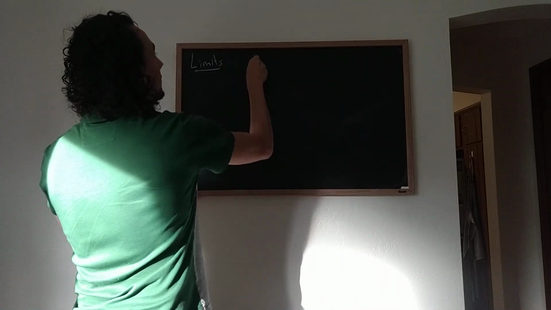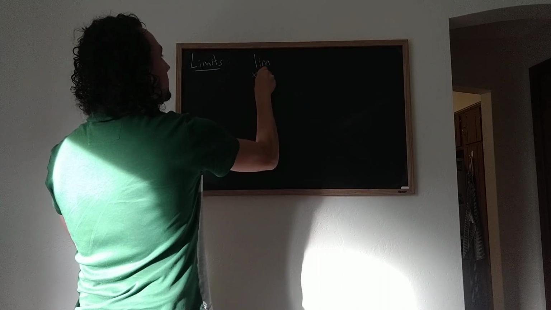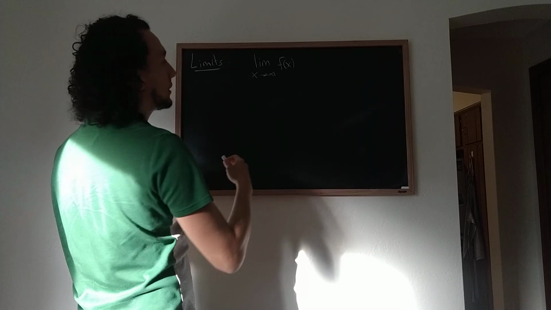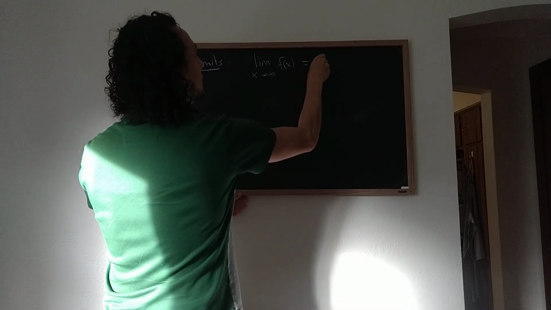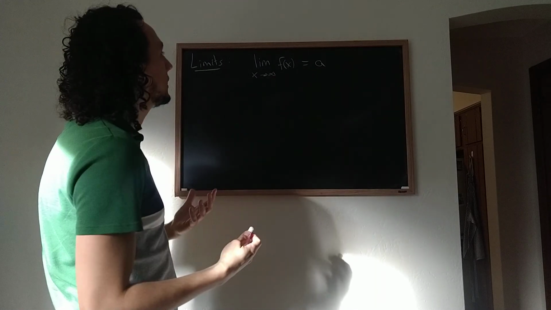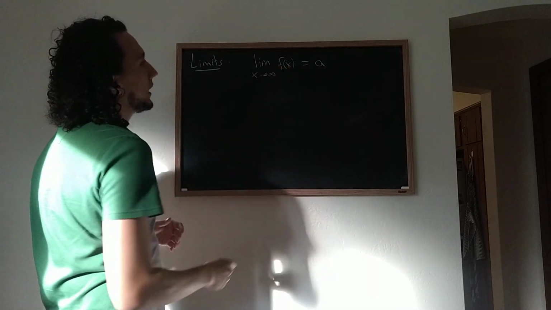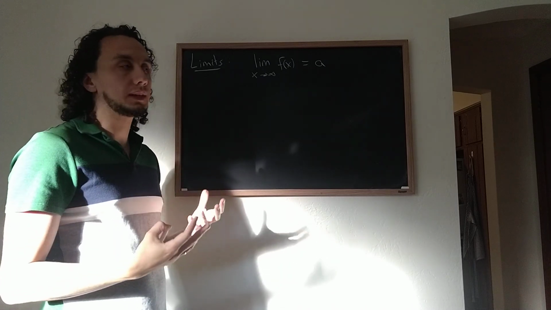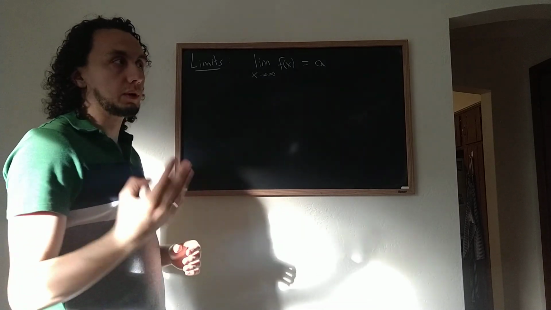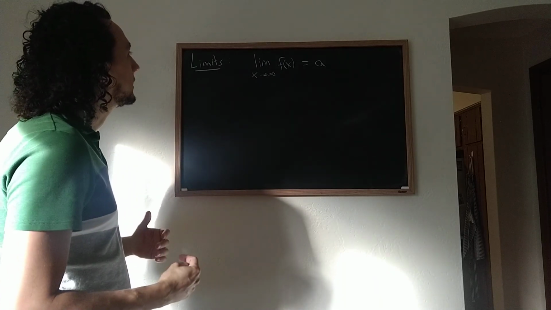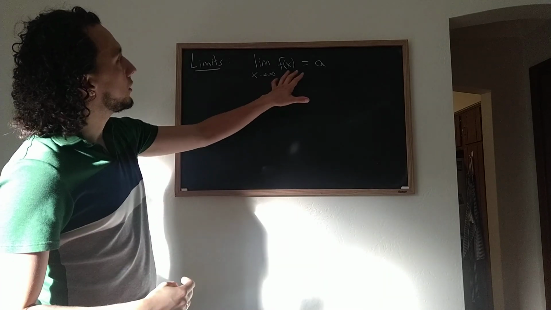what does it mean to say the limit as x approaches infinity of f of x, where now this is just some random function, equals a, where a is some value. It doesn't need to be 0, it could be any value. What does this mean? And the answer is what it means can be cashed out using quantifiers in a clever enough way. And if you want to remind yourself about quantifiers, I have another video on quantifiers that you can take a look at. So what does it mean?